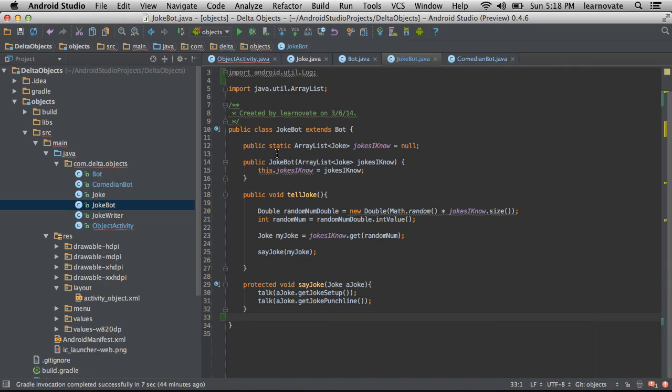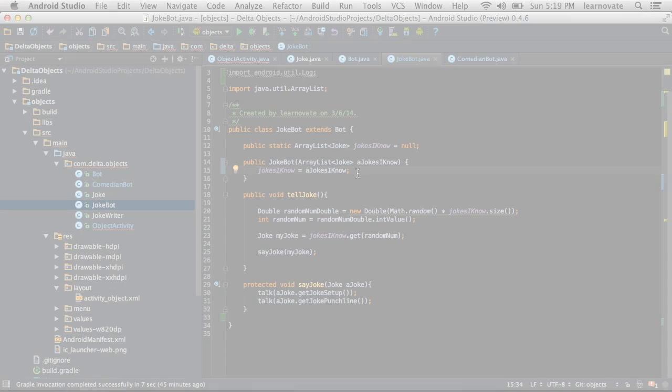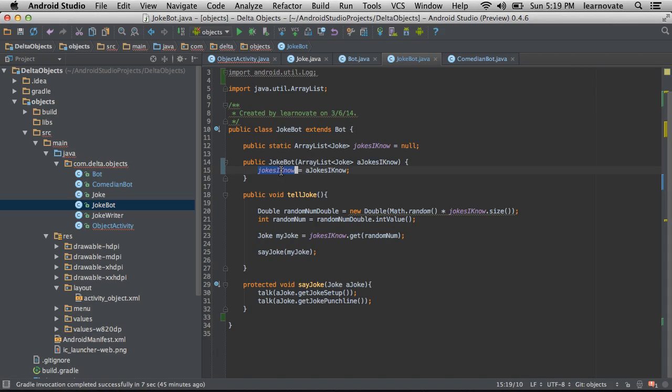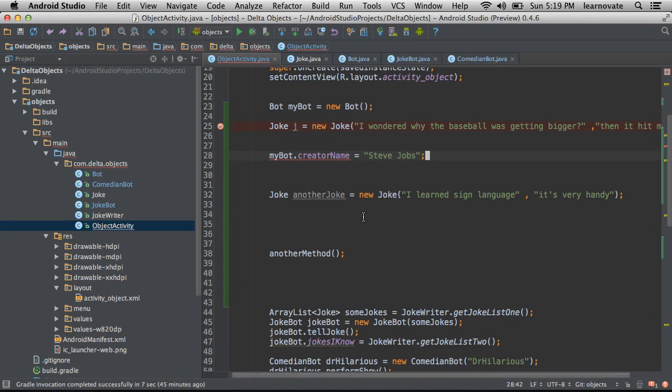So you'll see here static ArrayList jokesIKnow equals null, and then we're getting an error here. It's because I'm using this. There is no this for static. Static is for every single JokeBot. Now what I could do is I could do this. Now what I'm saying is that this jokesIKnow will change for every single JokeBot, no matter how many I make. So if I, for instance, go over here to my object activity,